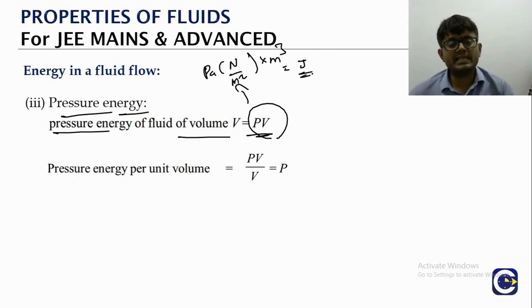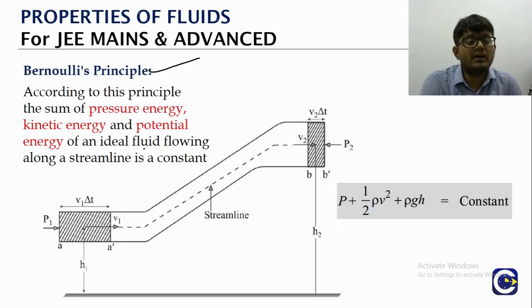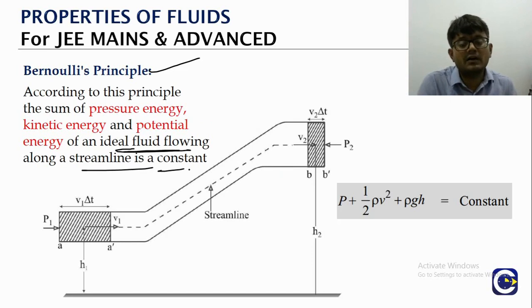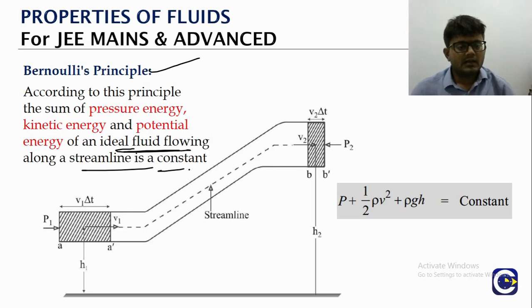If you look at the pressure energy per unit volume, again we are dividing by volume, that is going to give us pressure. Now Bernoulli's theorem, we are not going to do the derivation of it here, is a theorem that talks about the conservation of energy in an ideal fluid which is flowing in a streamlined manner. Because in turbulent flow there can be some energy losses, energy dissipation will happen. The total energy, which is the pressure energy part, kinetic energy part, and the potential energy part, the total energy per unit volume at any point in the liquid you take, is going to be the same.